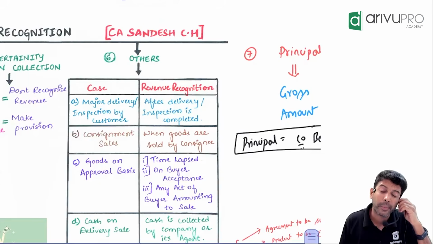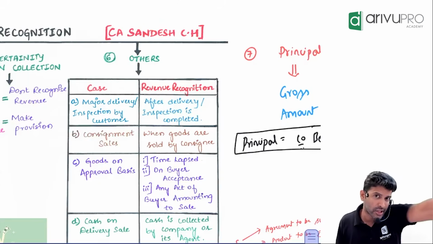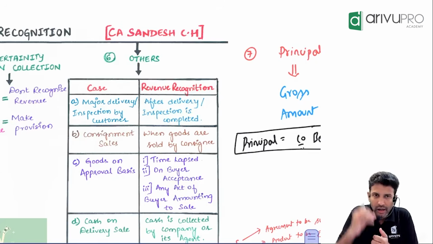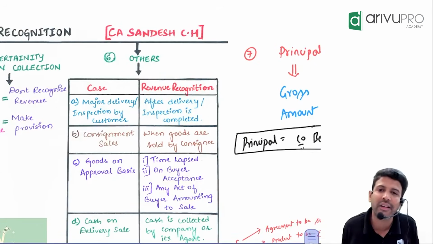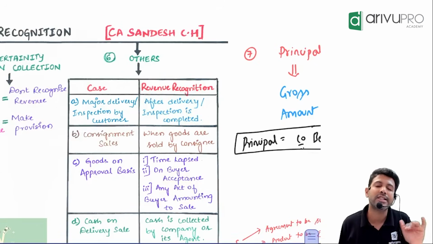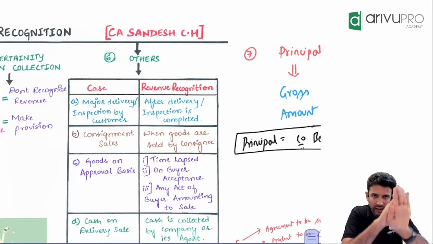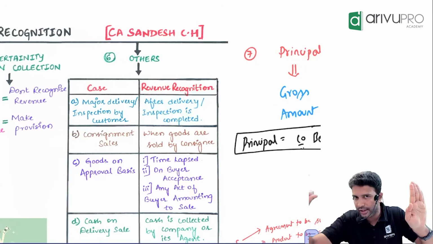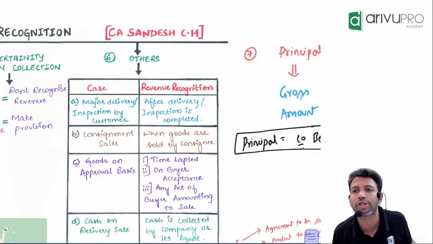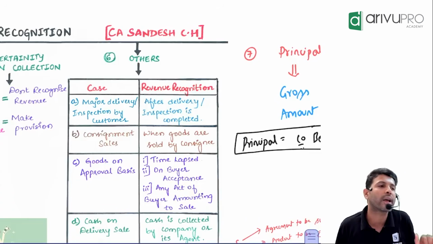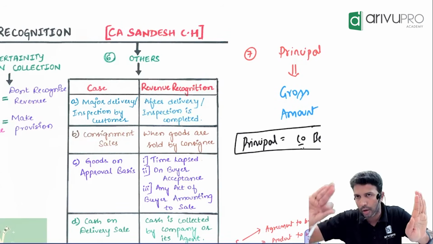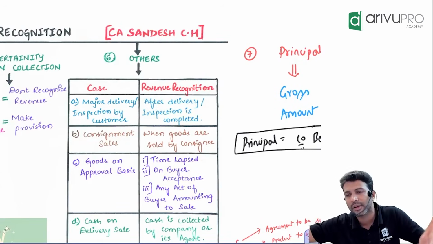Consignment sale. Consignment sales means what? Am I selling the goods directly to the customer or my agent is selling? We appoint somebody called consignee. Consignee is our agent. So in a consignment arrangement, I am the consignor. I am the owner of the goods. I send the goods to whom? Consignee. And my consignee will sell the goods to the customer. When should I recognize the revenue? When I send the goods to consignee or when consignee sells it to the customer?